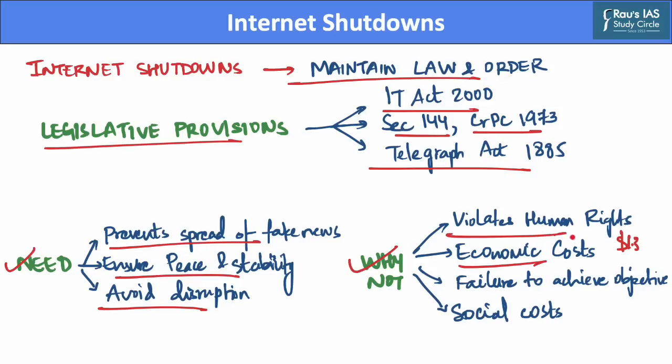Further, it has also been argued that such internet shutdowns fail to achieve the desired objectives, as there is no conclusive evidence which shows that internet shutdowns can lead to maintenance or restoration of law and order. Further, there are social costs of internet shutdowns as well, which include fundamental services such as education, healthcare, and other public services being held back when the internet shuts down. Also, internet banking stops working, and agricultural extension services and emergency services are unable to function without a